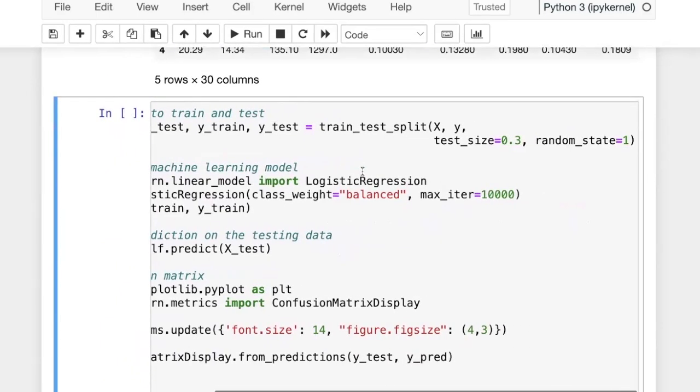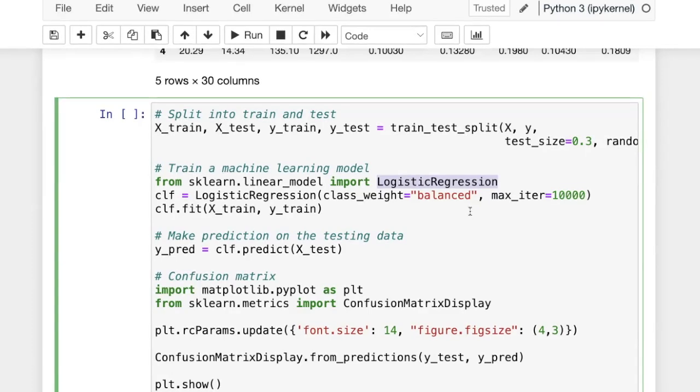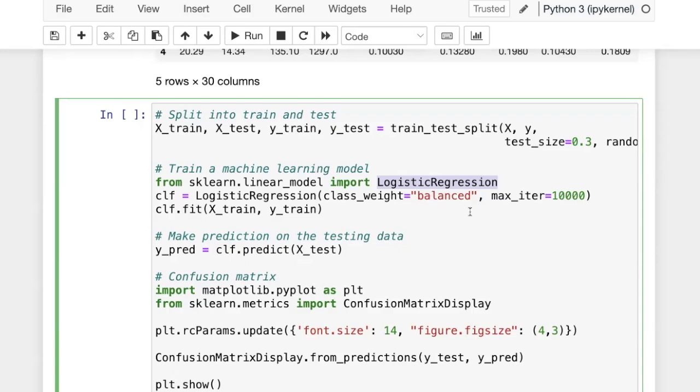As always, we're going to divide the data into 2 sets, training and testing, with 30% for the testing set. And we are going to use a logistic regression model for our classifier. One thing I want to mention is that the library we have for SHAP works with almost all classifiers and regression models in scikit-learn, so you are not constrained to this, but this is something that we have already covered.